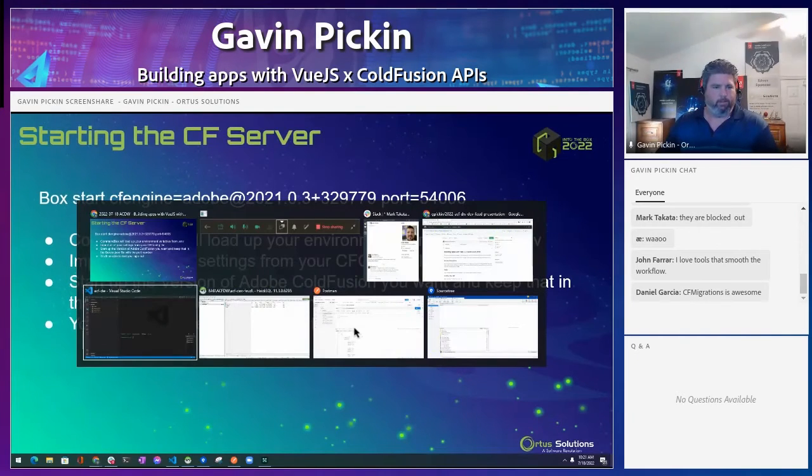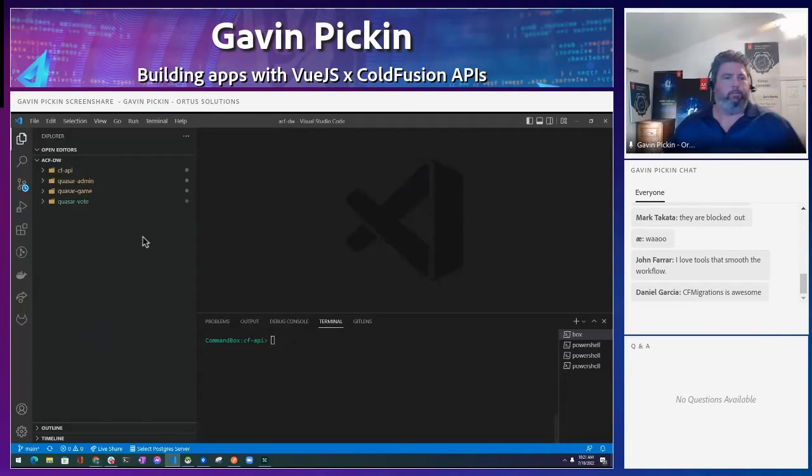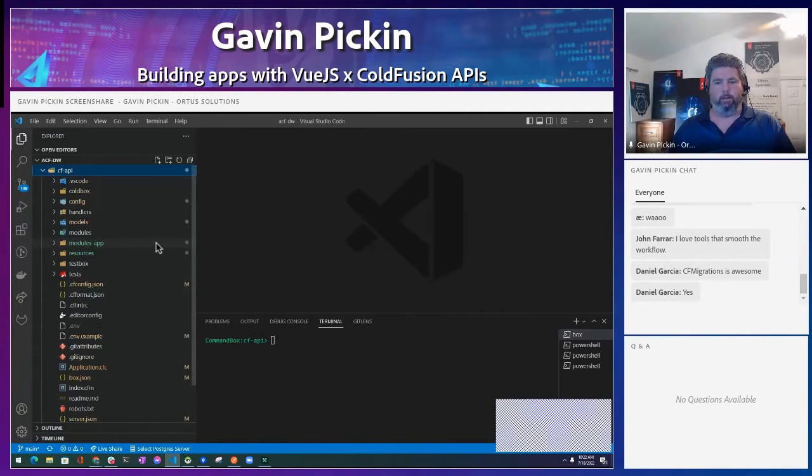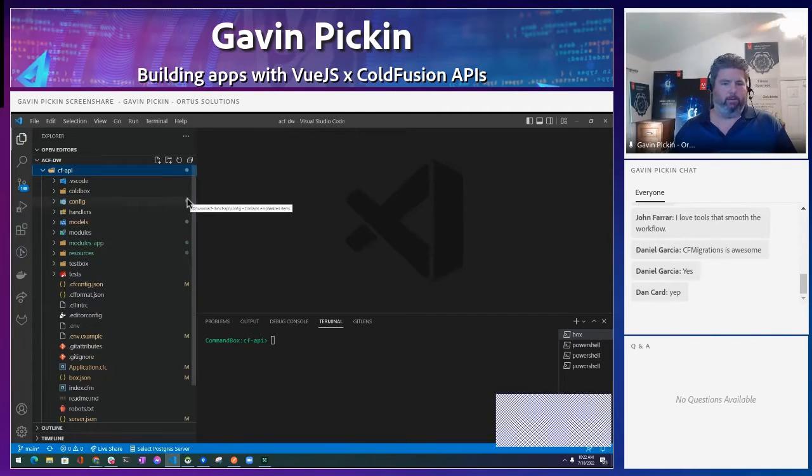So let me jump out to some code. So right now, this is our little folder here. We've got some things in here. Can everybody see my code okay? That was just folders right now, but okay, we can see it. Good enough. We'll make it bigger in a minute.